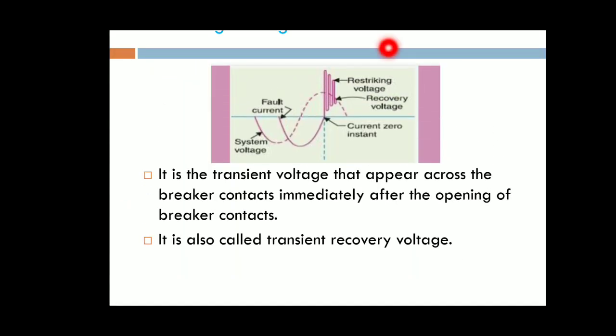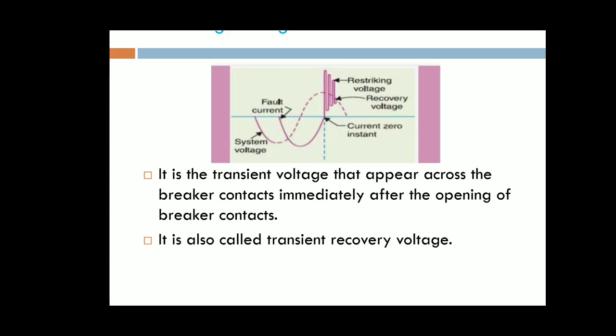This is the recovery voltage. After the complete dying of the oscillation, the voltage that is measured is known as the recovery voltage.